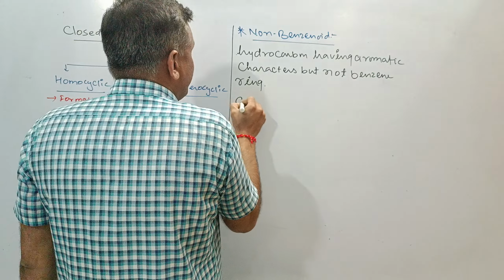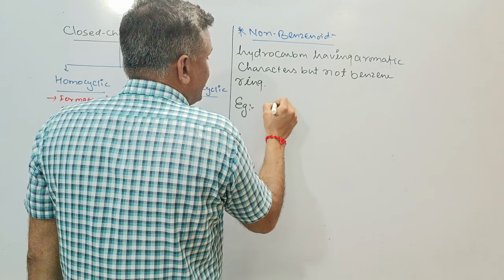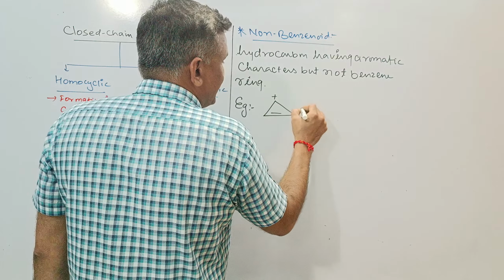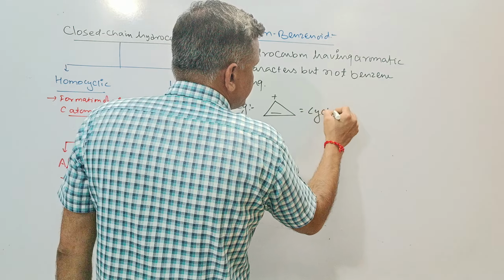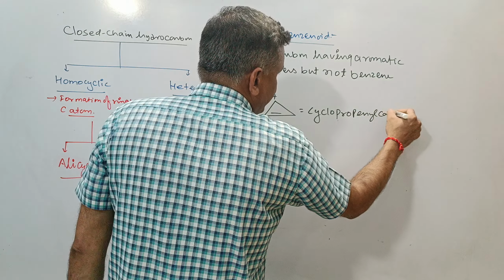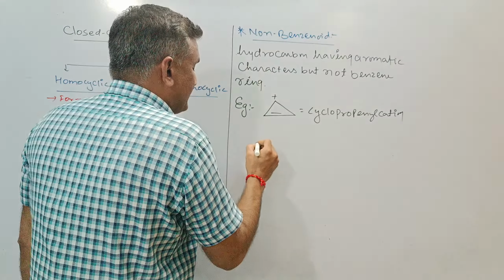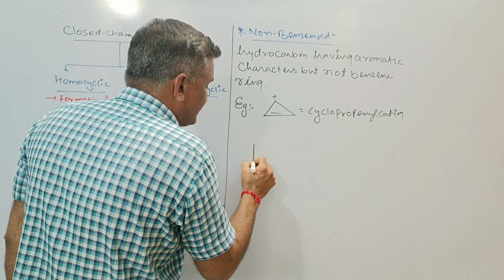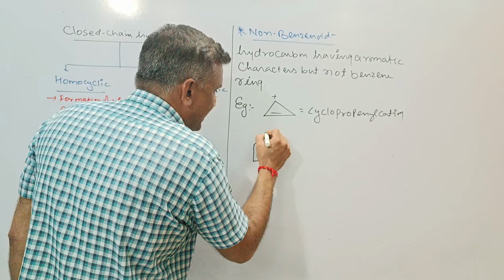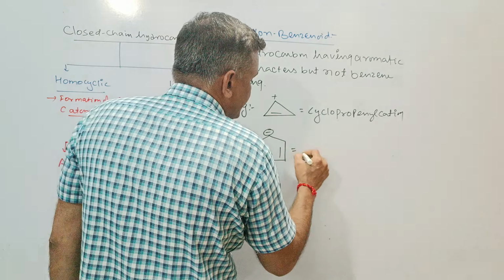If we go with non-benzenoid hydrocarbons, then we can take a lot of examples. This is the cyclopropenyl cation. If we go with another, then we can take this, the cyclopentadienyl anion.